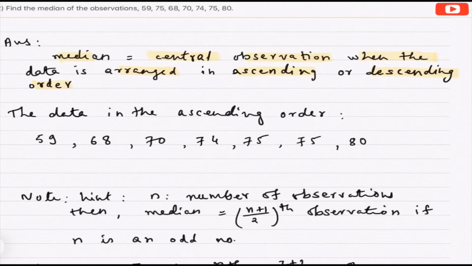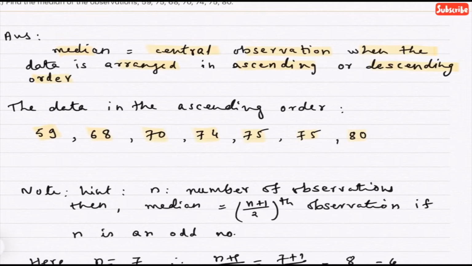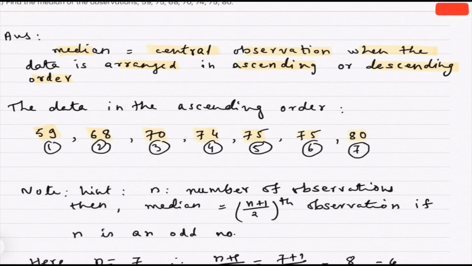Hence we get the ascending order data as 59, 68, 70, 74, 75, 75, 80. Now let us see which is the middle observation or central observation. 59 is the first observation, 68 second, 70 third, 74 is the fourth observation, 75 is the fifth observation, next 75 is the sixth observation, and 80 is the seventh observation.